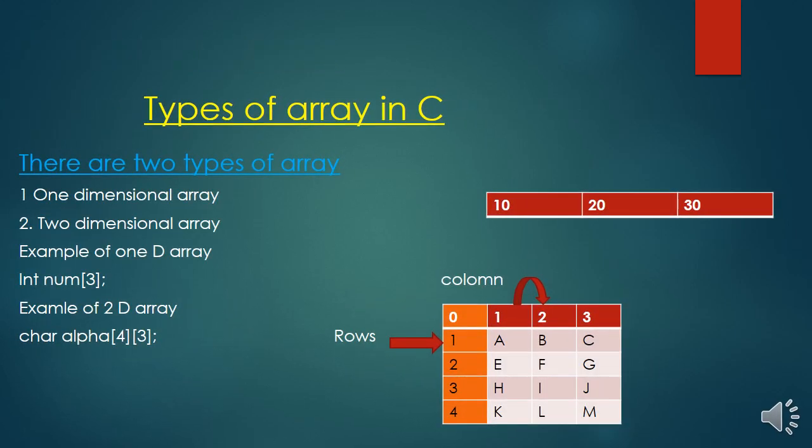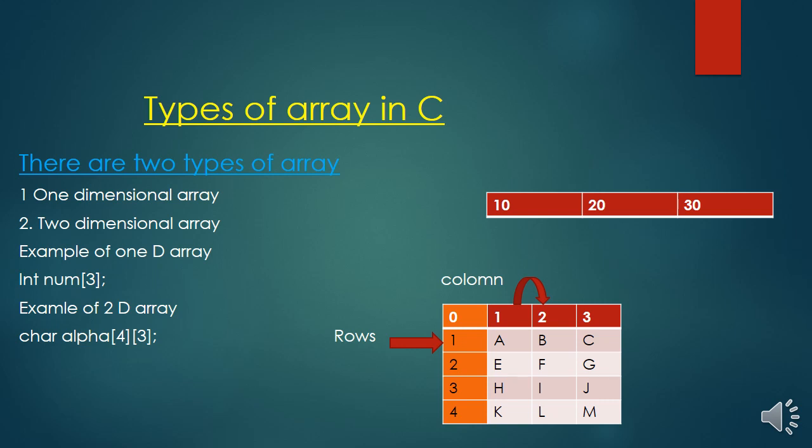types of array. In C, there are two types of array. One dimensional array, like in this picture, in continuous memory, 10, 20, 30. This is your one dimensional array. Two dimensional arrays are used like a table, like a matrix.